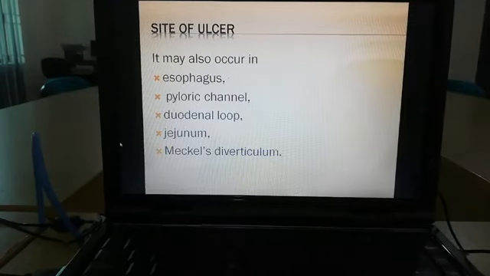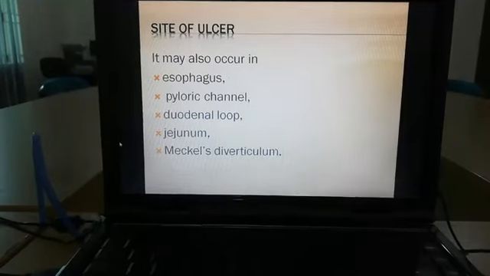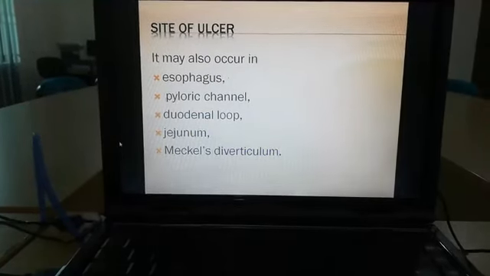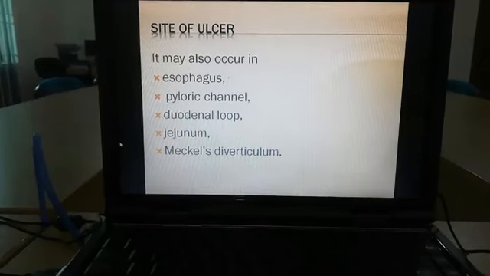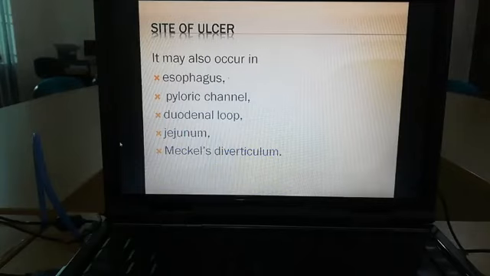And other than the first part of the duodenum and stomach, other sites of peptic ulcer disease are the esophagus, pyloric channel, duodenal loop, jejunum, and rarely in the Meckel's diverticulum. Rarely Meckel's diverticulum, because after surgery it is the most common site. Other than that, Meckel's diverticulum is rarely involved in peptic ulcer diseases.